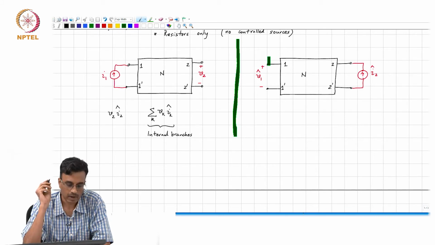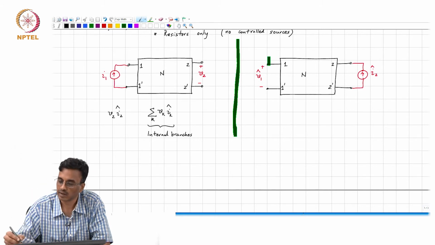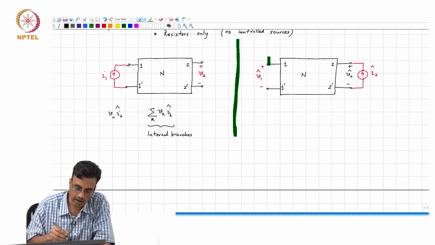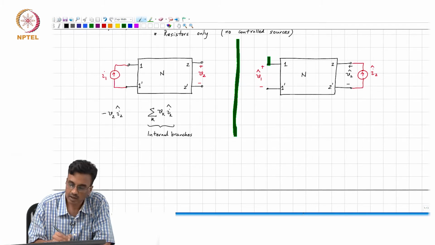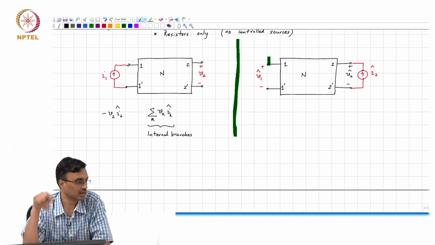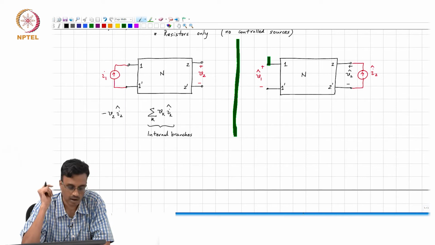Actually, this is our voltage V2 hat. It must actually be minus I2 hat, simply because if we assume V2 to be in that direction, the branch current should flow in the opposite direction.